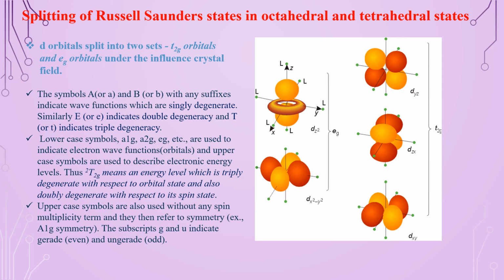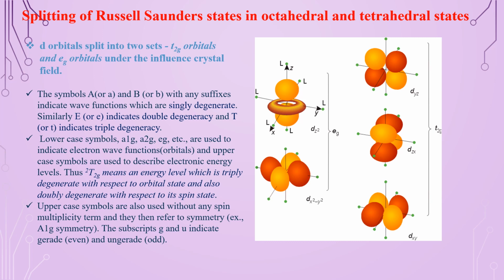You all know that the s orbital is spherically symmetrical, so it is not affected by an octahedral field. On the other hand, p orbitals are directional. We know px, py, pz, but they have the same type of orientation, so they are affected by the octahedral field equally. Their energy levels remain the same and no splitting occurs.